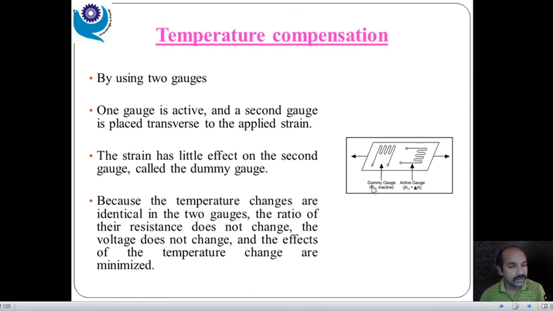But when there is a change in the surrounding temperature, whatever resistance is generated across this wire, the same resistance occurs over here, which is equal and opposite and cancels each other, right?